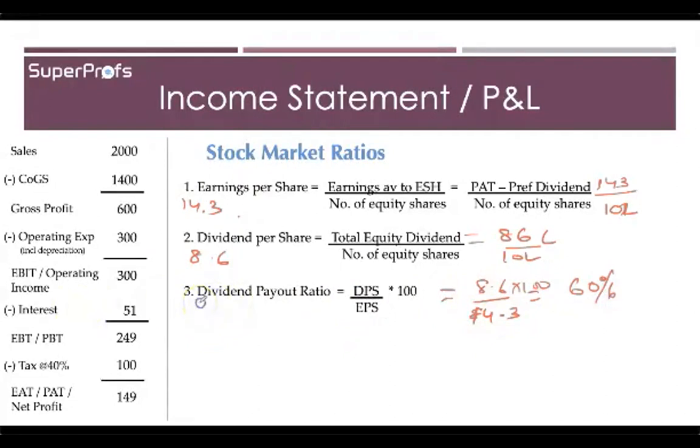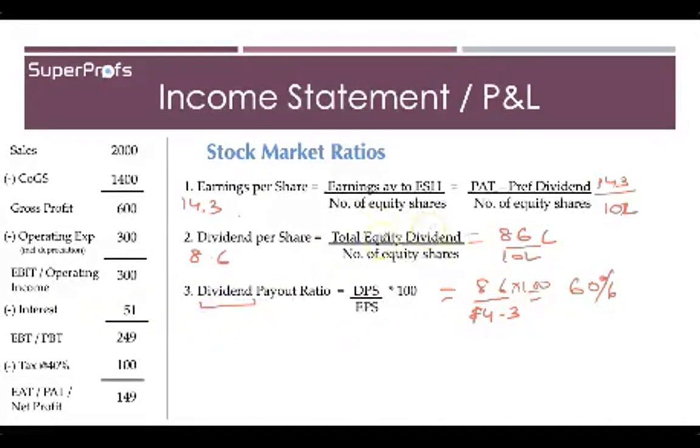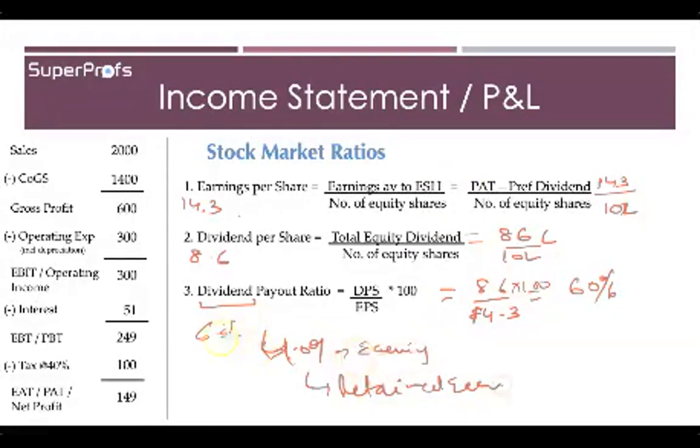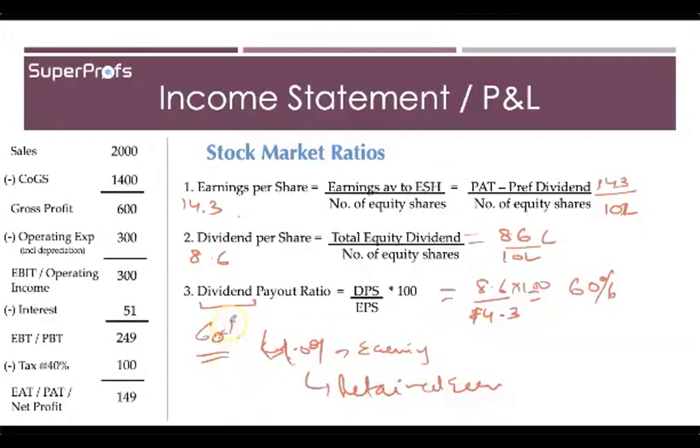And you also know that this is the amount that you are giving to the equity shareholders in the form of equity dividend, which was 60% because 40% of the total earnings available to the equity shareholders, we had taken as retained earnings. So therefore it is also 60%.